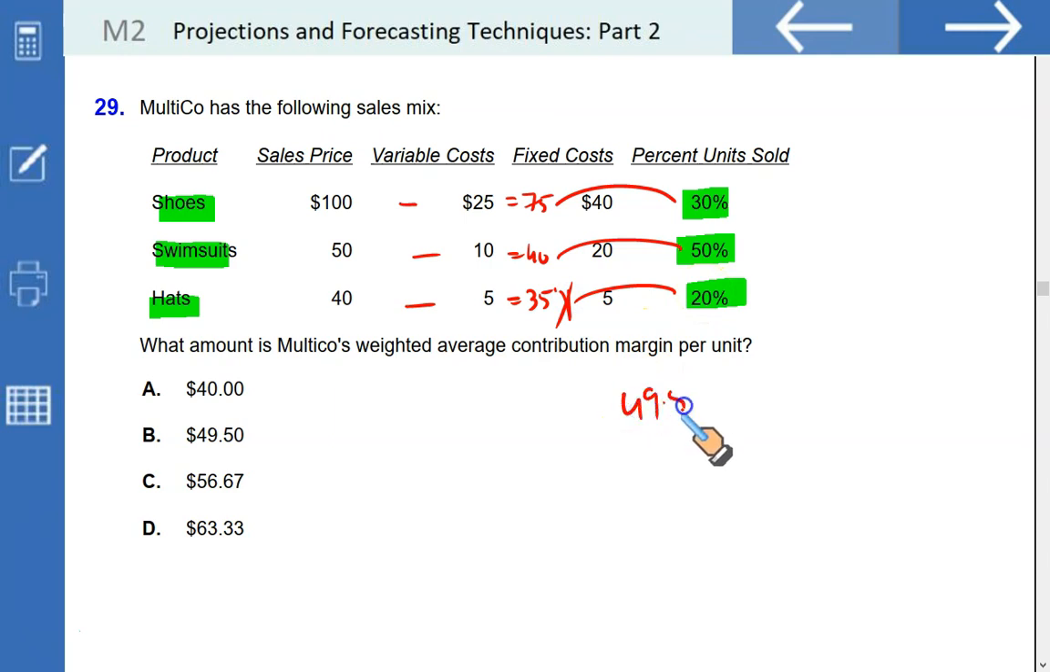This is what you call the weighted average unit contribution margin per unit. That matches with option B.